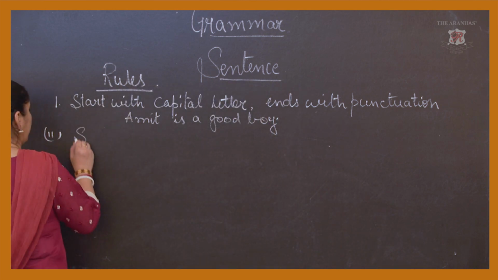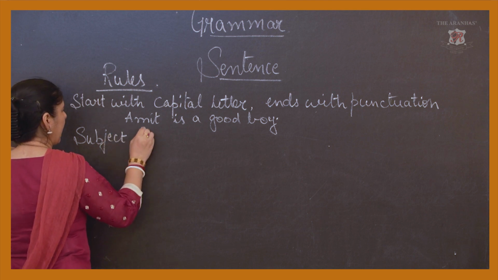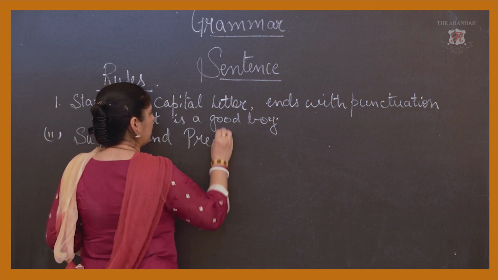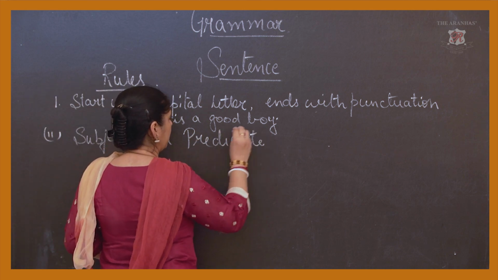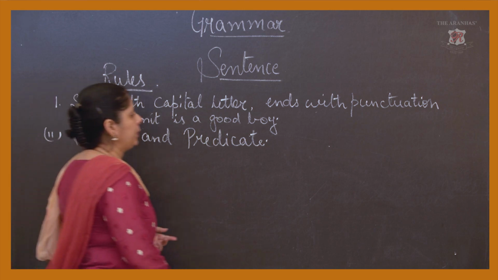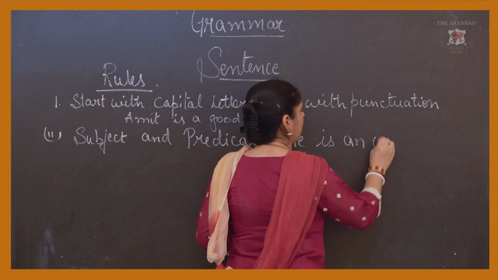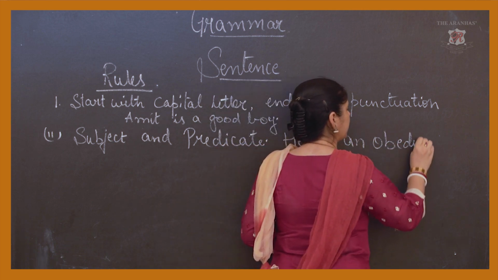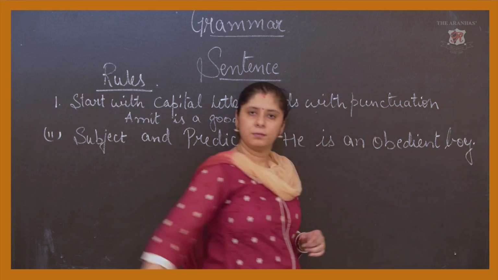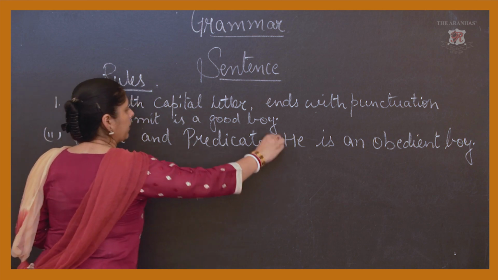So the second rule is that it should have a subject and predicate. For example, he is an obedient boy. Clear here? This is an example.